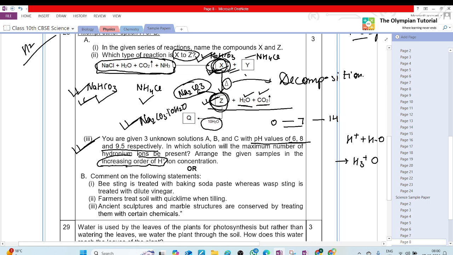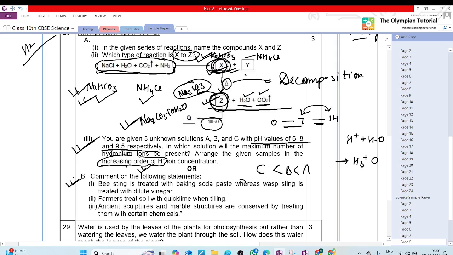So then it would start with the lowest pH value? Greatest pH value? Lowest. They are asking increasing order, so smaller will go here. Sorry, ma'am. C, B, A, increasing order: 9.5, 8, and 6. Are you okay with this question? Read B part.